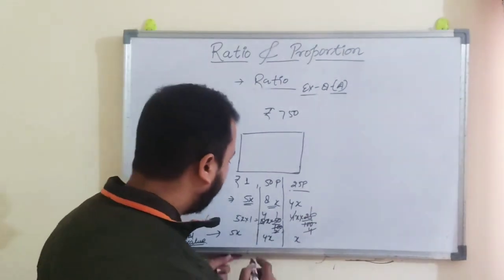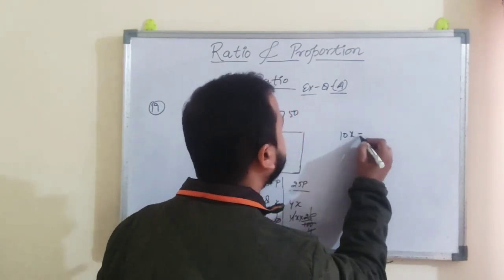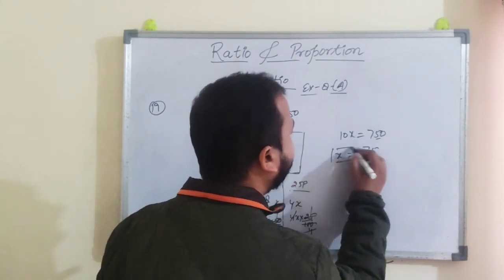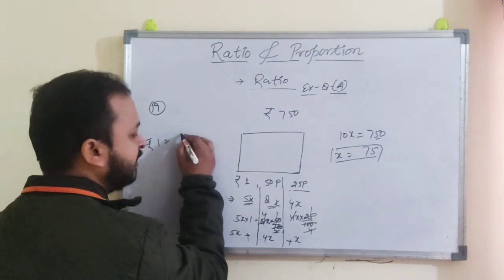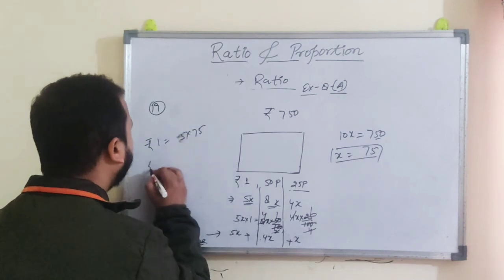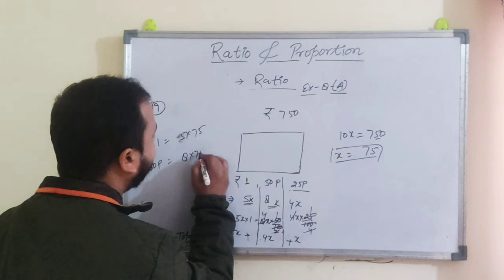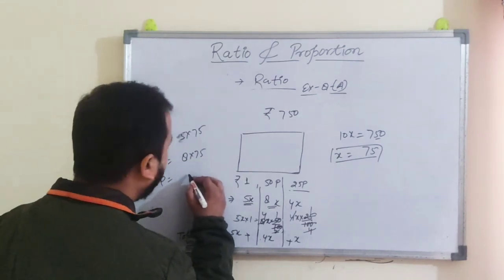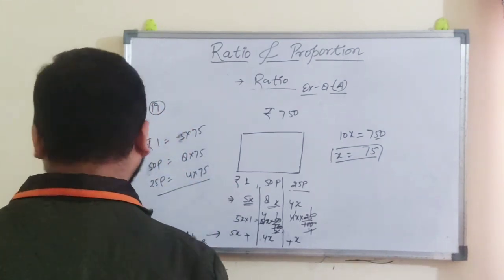So this is the total value. 5 plus 4, 9 plus 1, 10. So the total value is 10x. 10x is equal to what? 750 rupees. You get the value of x as 75. Just multiply it. The 1 rupee coin has 5x coins, so 5 into 75. The 50 paisa coin has 8 into 75, and the 25 paisa coin has 4 into 75. They are the numbers of coins.